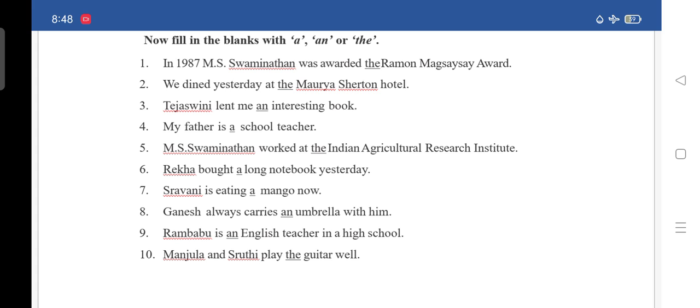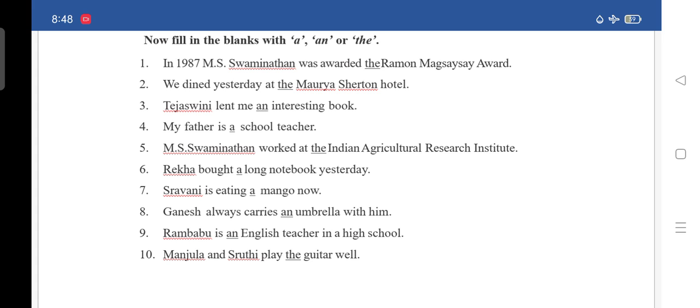Third, Tejasvi lent me an interesting book. In the blank you have to write an. Fourth, my father is a school teacher. After is, you have to write a in the blank.